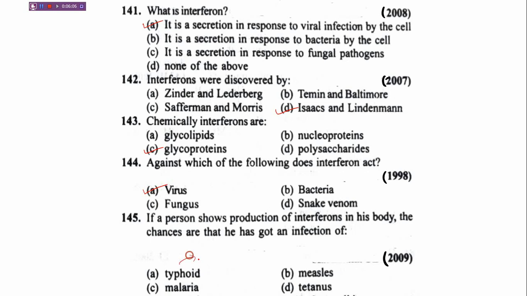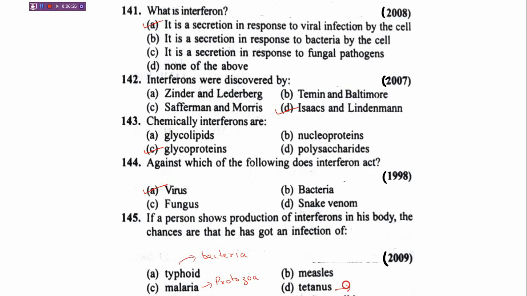Typhoid is caused by bacteria, that is Salmonella typhi. Malaria is caused by protozoa which belongs to the genus Plasmodium.